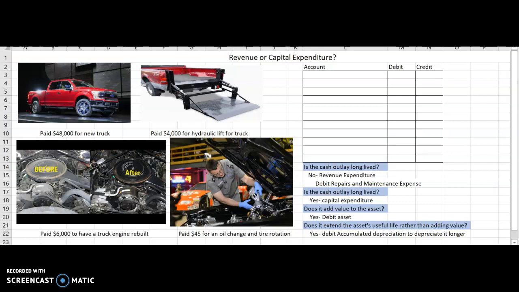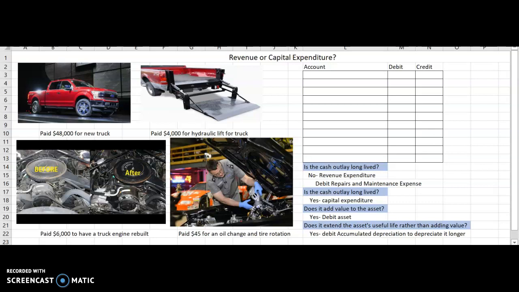It is going to benefit us for the current period. And it's just going to be there for, in this example, this truck is here to help us earn revenue. And we just need to keep it maintained and repaired so that we can keep doing what we're doing, which is to earn revenue. So that is how we're going to remember that that is a revenue expenditure.